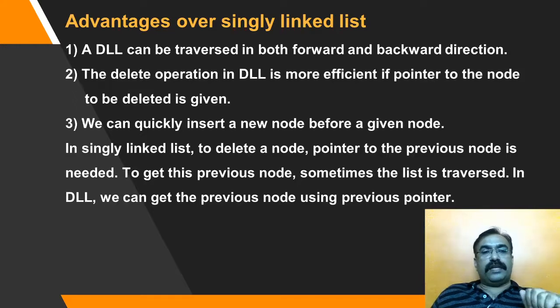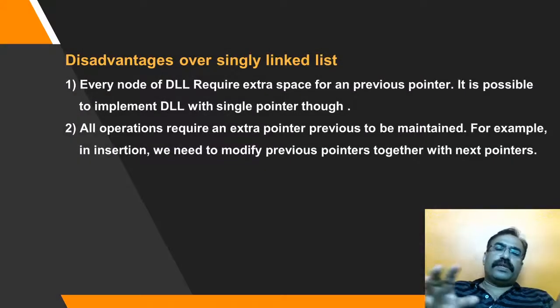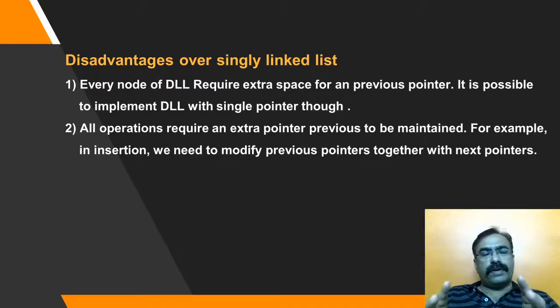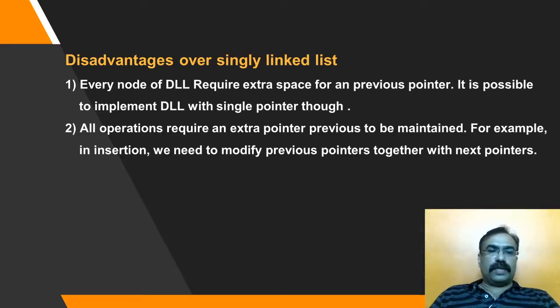So these are the advantages of the doubly linked list, but it comes with a few disadvantages. The disadvantage is it consumes more memory. Of course, it holds an extra link in every node, that is the previous link, so it is going to consume extra space. If I compare a singly linked list with an array, it is again the same disadvantage. Compared to an array, a linked list consumes more space, because for every data item it stores a next field.